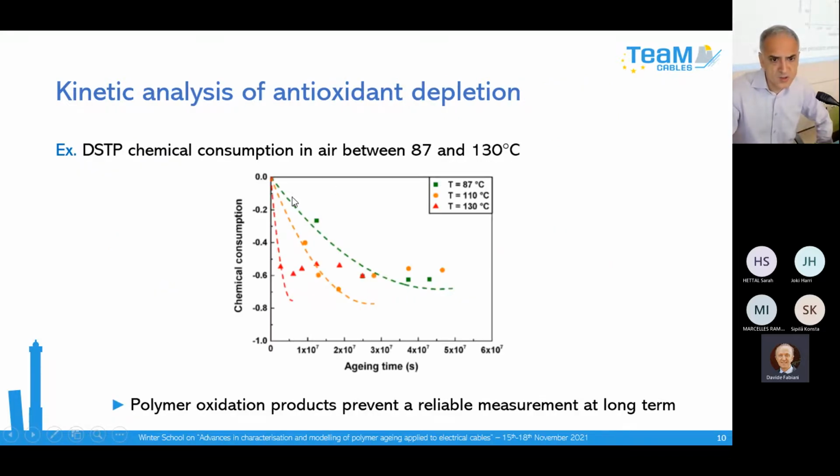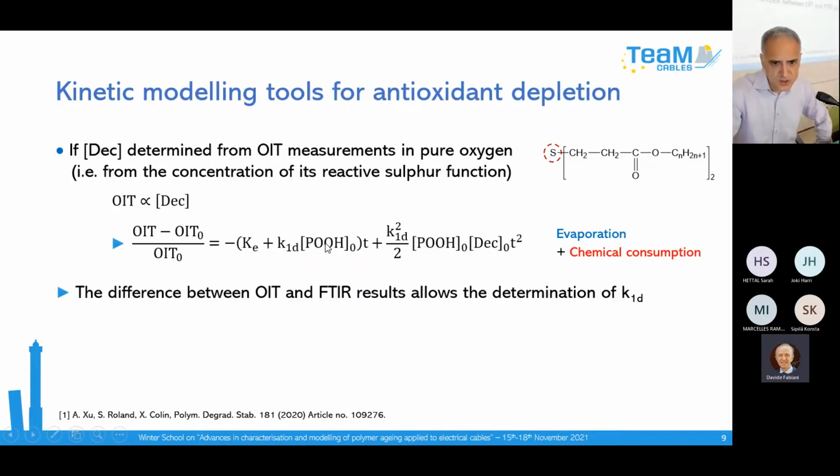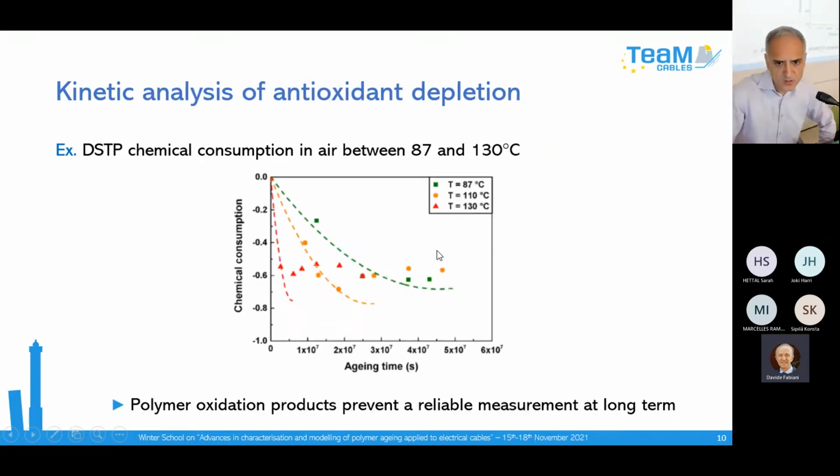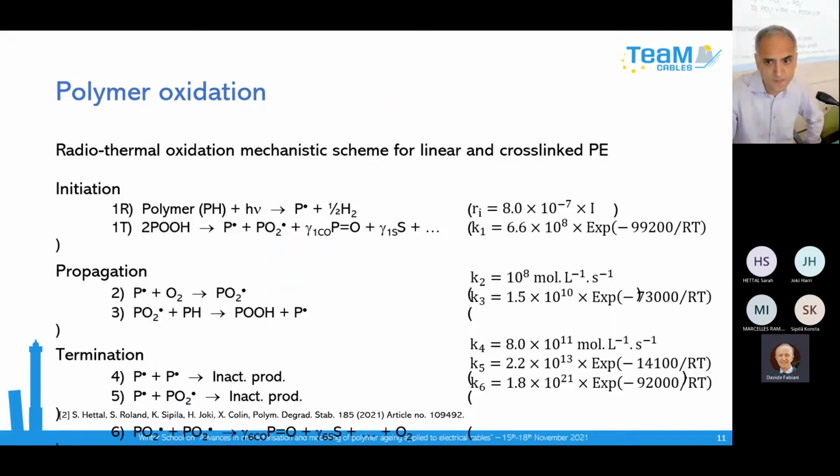So here you have an example. We have just separated the chemical consumption from the evaporation, and we model directly with this equation. We suppress this term here. So we use the second and third term. So it is possible to model the term. We can use very simple analytical tools for modeling the first part of the problem, the depletion of antioxidant.